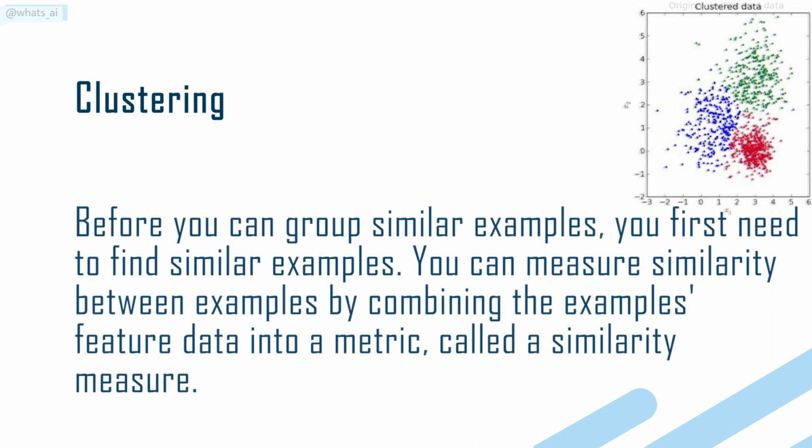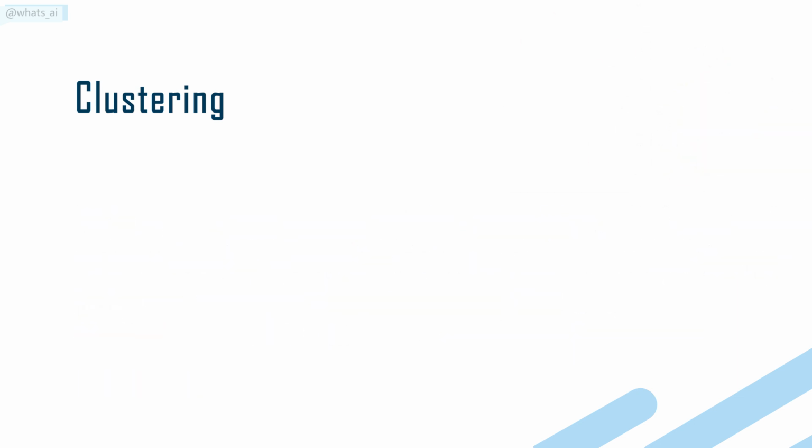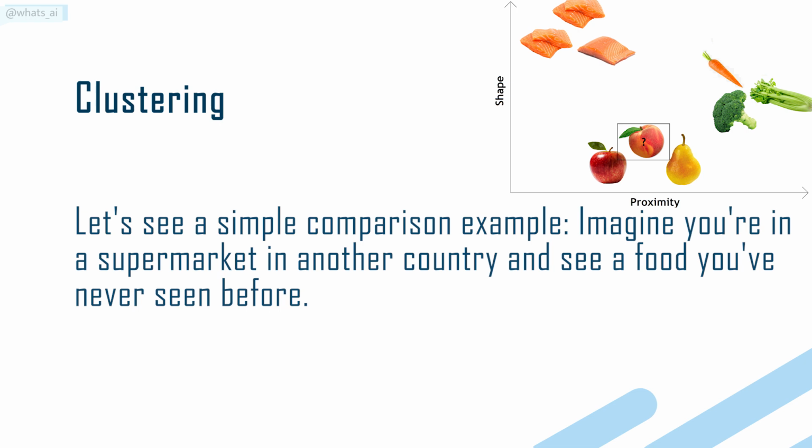Before you can group similar examples together, you first need to find those similar examples. You can measure similarity between examples by combining the examples' feature data into a metric, called a similarity measure. Let's see a simple comparison example.